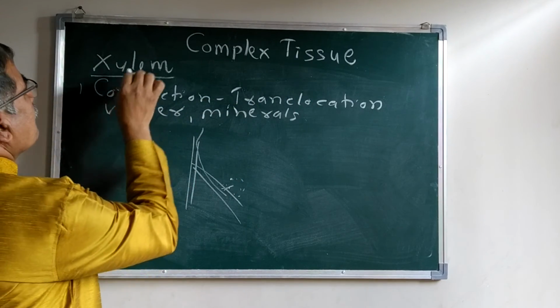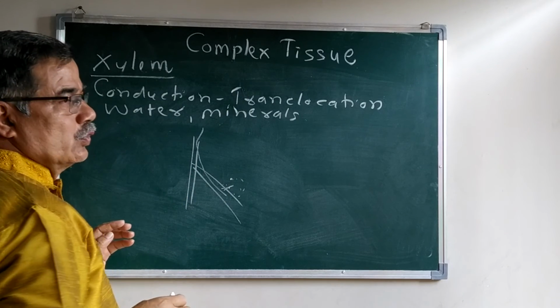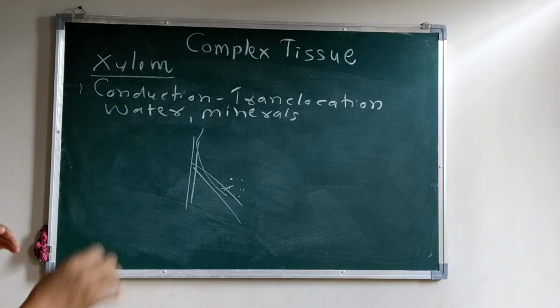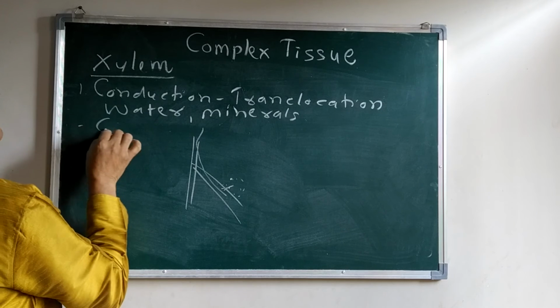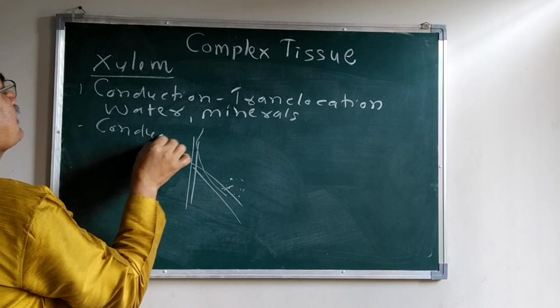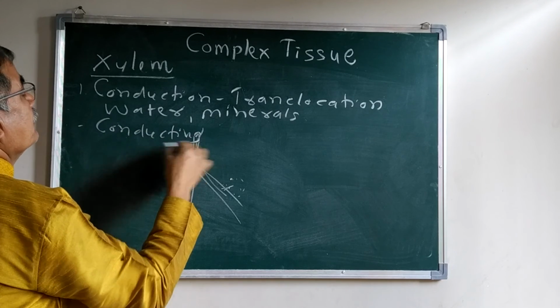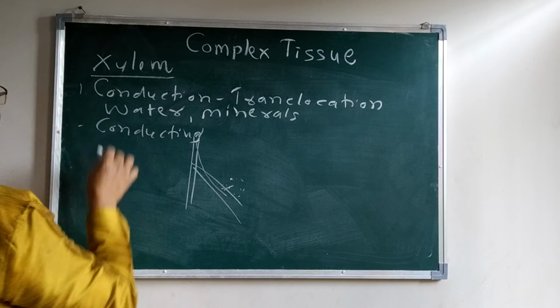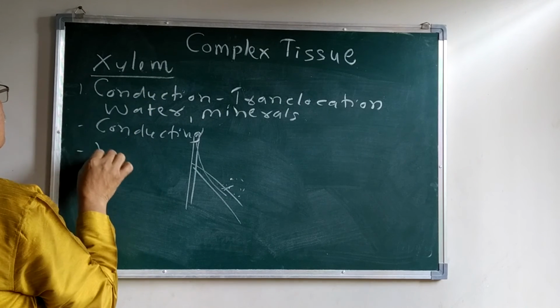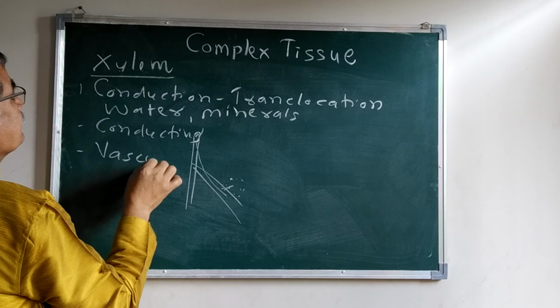Xylem is also known as the conducting tissue. Xylem is also known as the vascular tissue.